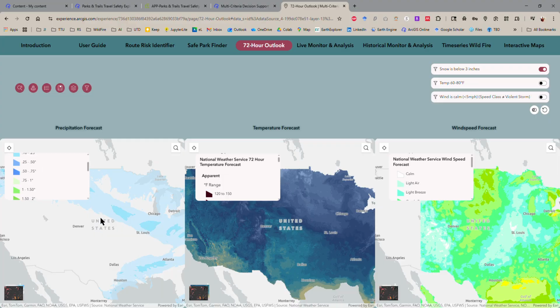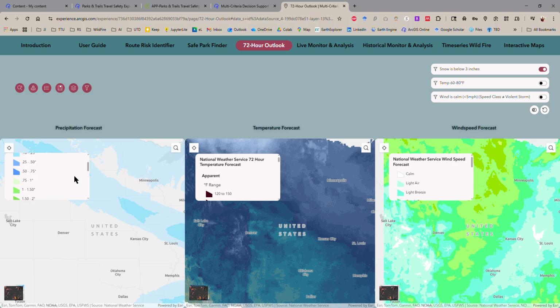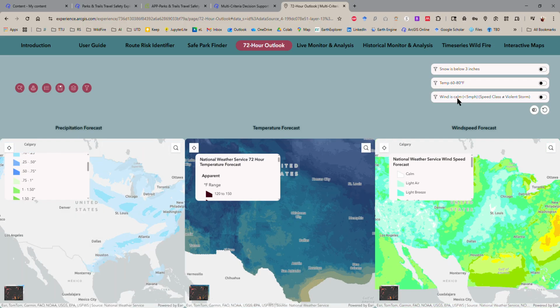So yeah, you might also have to double check with other sources. You can also go to the tables I have in the previous slides or on the later slides, and you can see if it's snow or precipitation, which I'll also show. So you can also filter like if wind is calm or wind speed is violent or not, and that's how you can use these filters, reset it, and use everything.